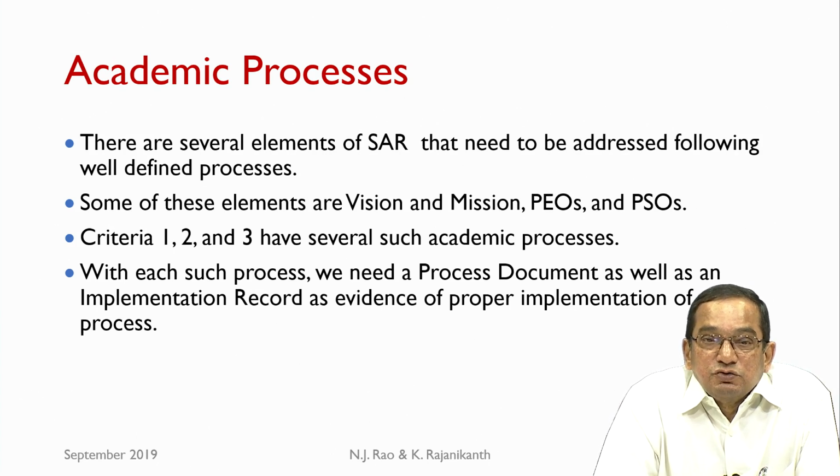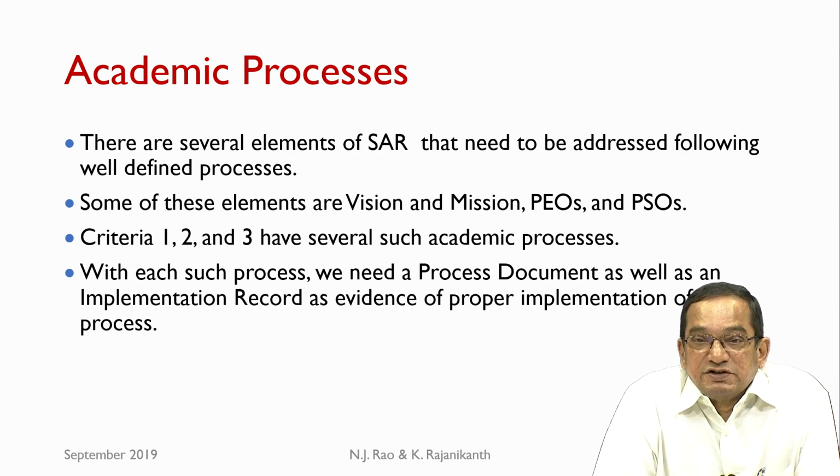Criteria 1, 2 and 3 have several such academic processes. For example, there must be a process, well documented, through which the program educational objectives are established, and this process must be implemented in its true spirit, and following that the PEOs must be established.